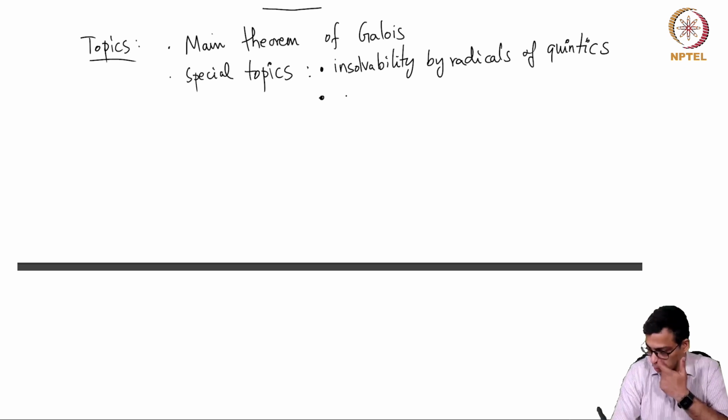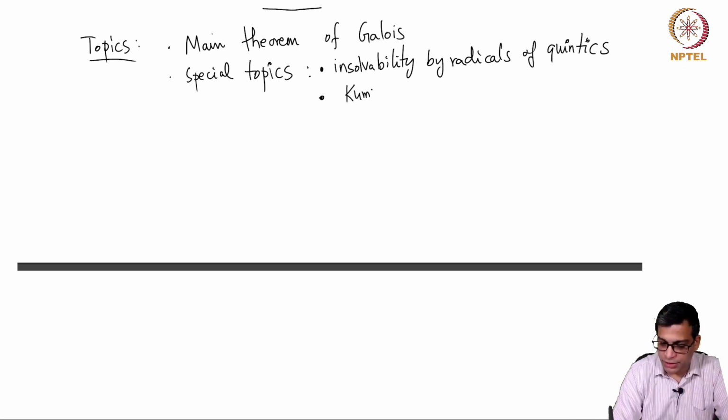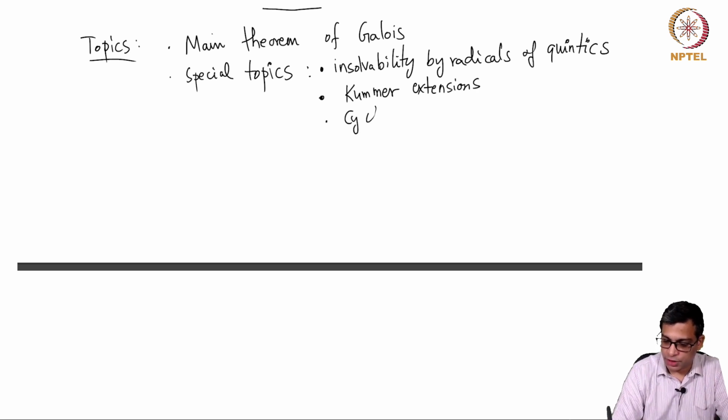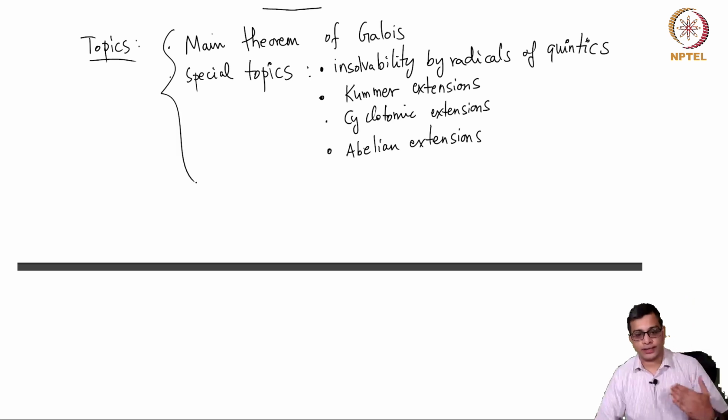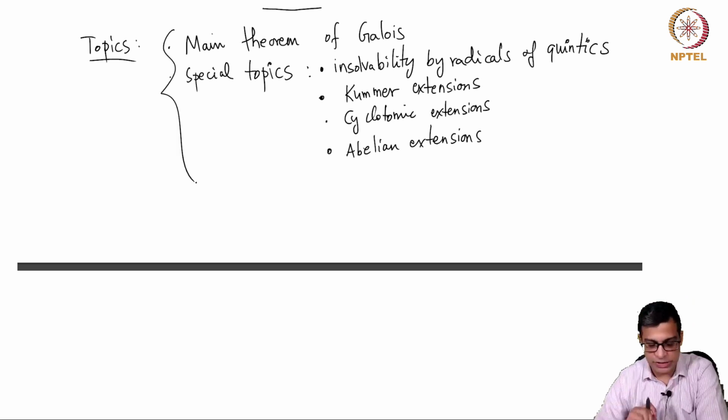I will talk about what are called Kummer extensions, cyclotomic extensions, and abelian extensions. So as we go along, I will define all these things. It will take some time before we come to these, but I wanted to give you a basic preview of the topics. This is not an exhaustive list, but this is some of the topics that we are going to study.